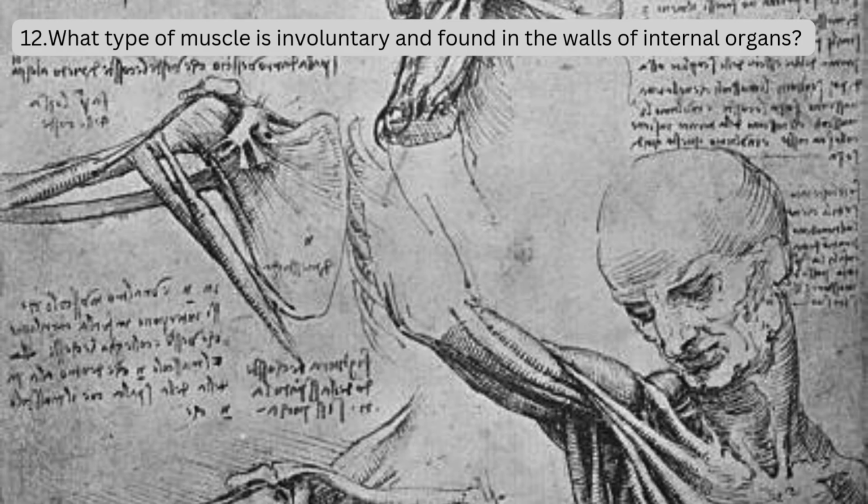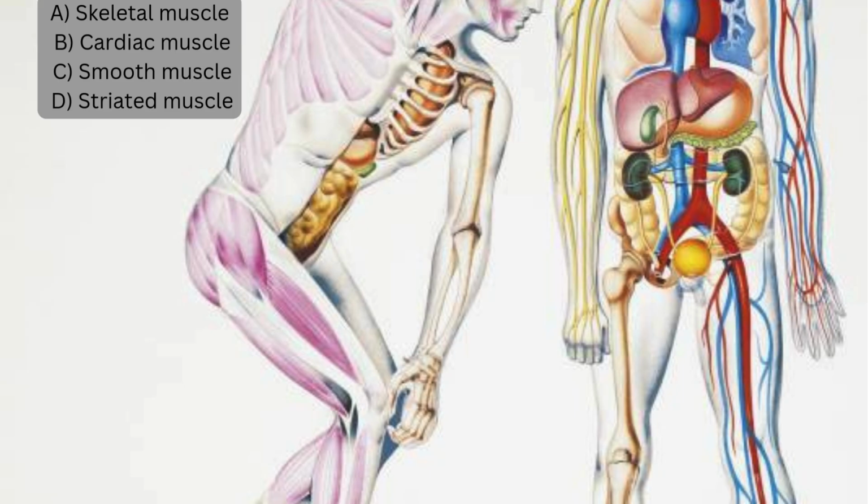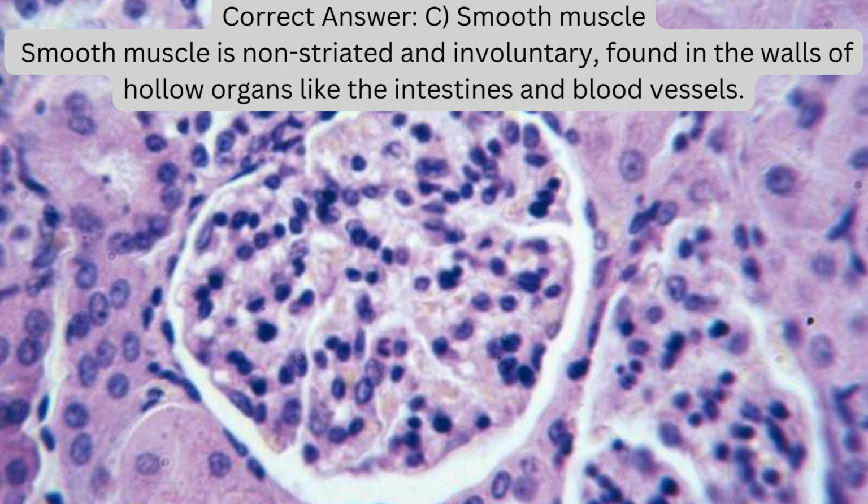12. What type of muscle is involuntary and found in the walls of internal organs? A. Skeletal muscle. B. Cardiac muscle. C. Smooth muscle. D. Striated muscle. Correct answer: C. Smooth muscle. Smooth muscle is non-striated and involuntary, found in the walls of hollow organs like the intestines and blood vessels.